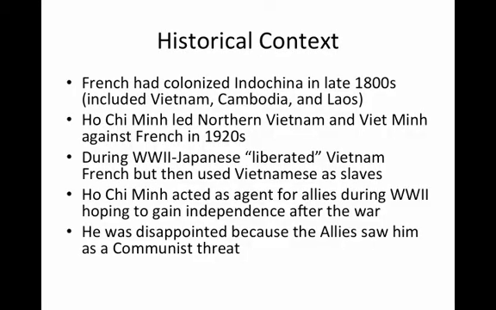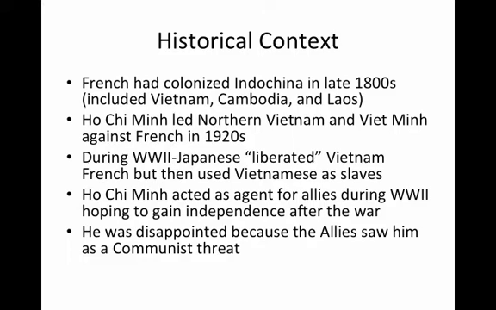The historical context. France had colonized Indochina in the late 1800s. Indochina included Vietnam, Cambodia, and Laos. In the north, Ho Chi Minh led northern Vietnam and a group called the Viet Minh against the French in the 1920s. During World War II, the Japanese so-called liberated Vietnam from France, but then really used the Vietnamese as